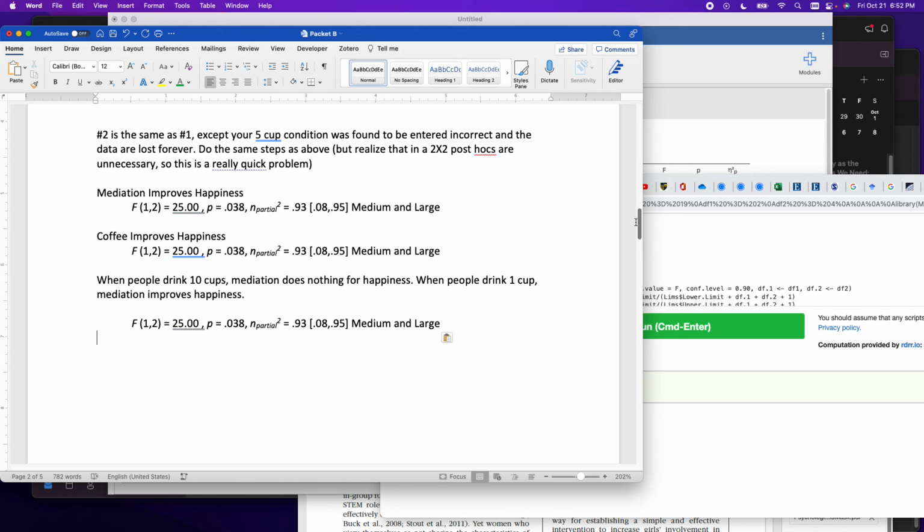I would accept that for a 2x2. There's no real reason in a 2x2 to really do any follow-up tests. Just because other people ask it, I showed you how. For me, from now on, even on the test for any 2x2 interaction, you do not have to describe the follow-up post-hoc tests, but you will want them if it's a between subjects 2x2, because you won't want them for the interaction, but you'll want them for the main effect. So I will scratch that.